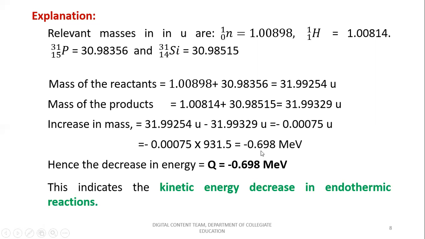So hence it is considered to be a decreased energy because it is associated with a negative sign that tells you that energy on the product side gets decreased by this amount. That indicates that this much energy has to be supplied to the projectile in order to initiate the reaction. So here the decrease in energy, which is the Q value of the reaction, is minus 0.698 MeV. This indicates the kinetic energy decreases in endothermic reactions.